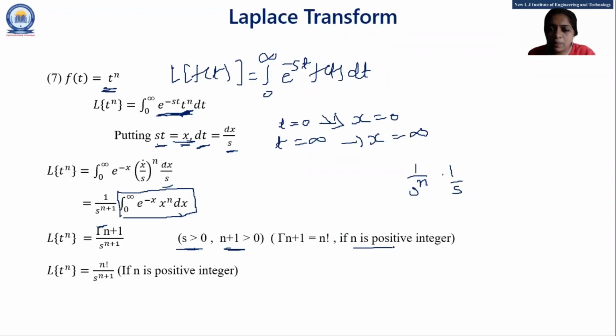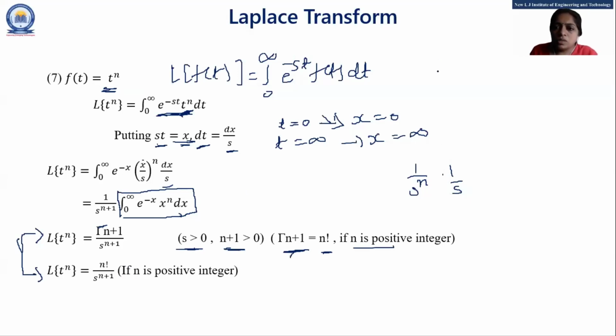If n is any positive integer, we'll put this gamma into the factorial form, and gamma n plus 1 is equal to n factorial. So we have a total of 2 formulas, students, for Laplace of t raised to n. One formula is gamma n plus 1 upon s raised to n plus 1. Another formula is n factorial upon s raised to n plus 1. We have to apply both formulas in examples when we do the example.